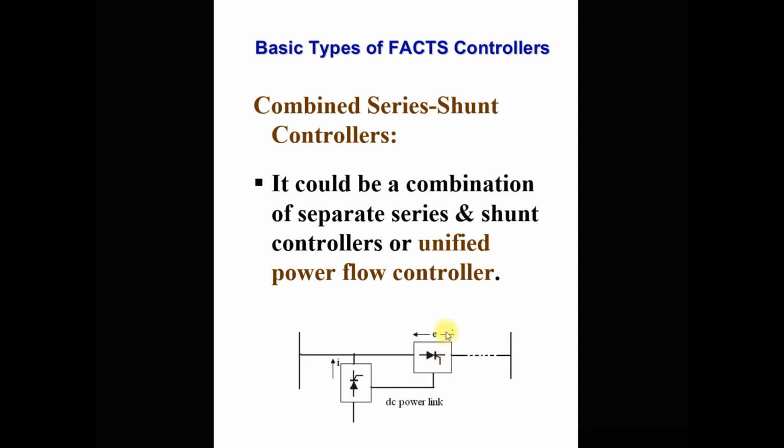Or you can use the series controller as well as the shunt controller separately, and you can see that the DC links of both controllers are connected. It is a common DC power link of both the series and shunt controllers. Through this DC power link, both controllers exchange real power. Suppose this controller requires real power, then that is provided by the other controller, and sometimes, if the other controller requires active power or DC power, then this controller provides it.